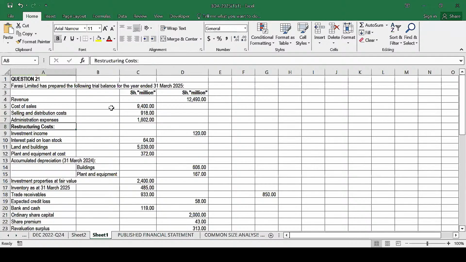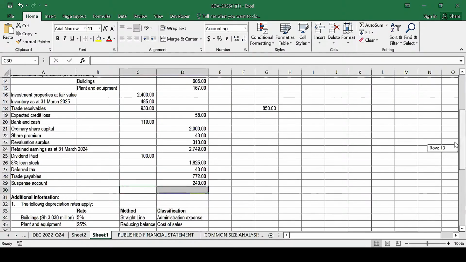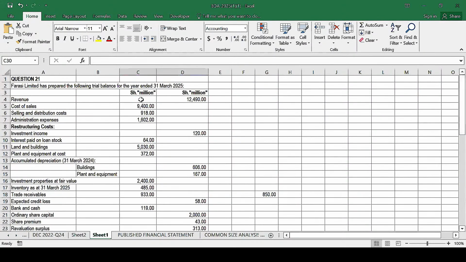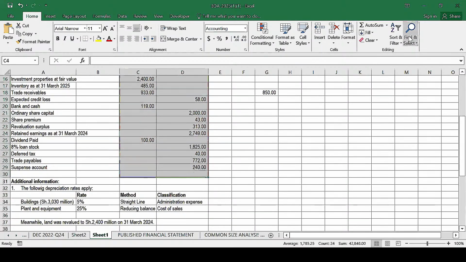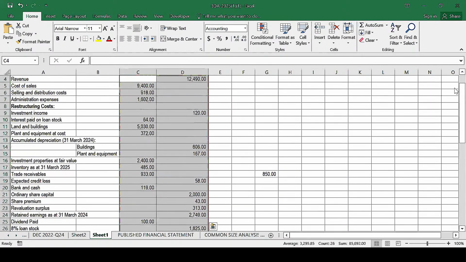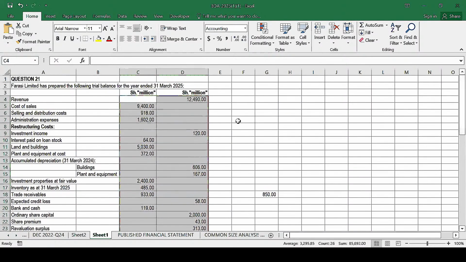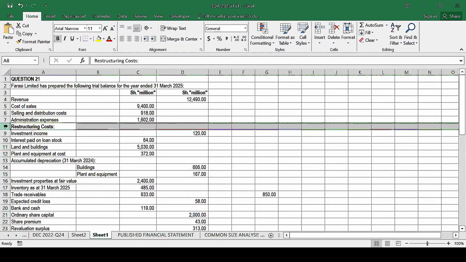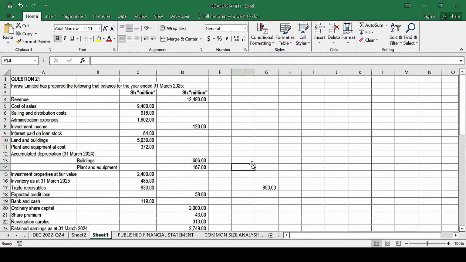I don't think this item was supposed to be here because you can see there is no figure associated with that. And I've also counter-checked, and I've seen that there is no figure which is missing, because if we get these totals again, you'll be able to see our trial balance is balancing. I hope you can see our trial balance is balancing. So we will do away with this because no figure is associated with that.